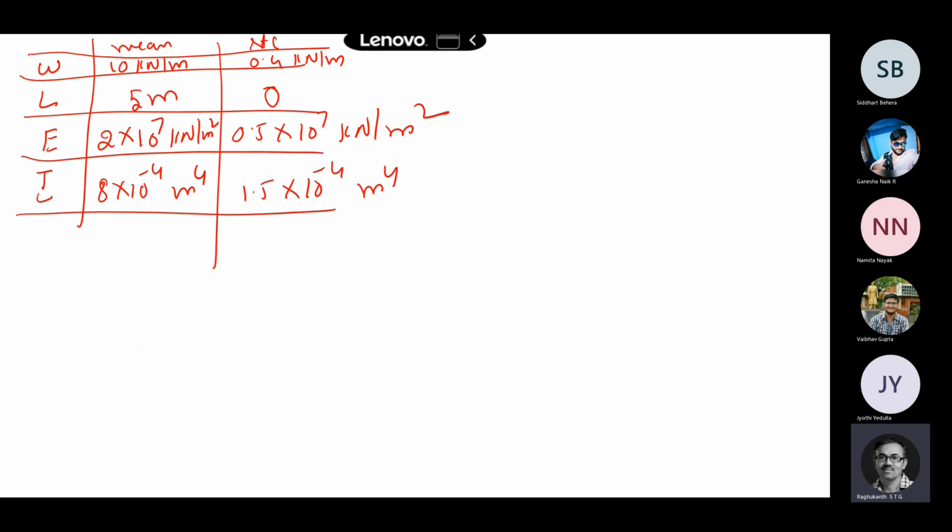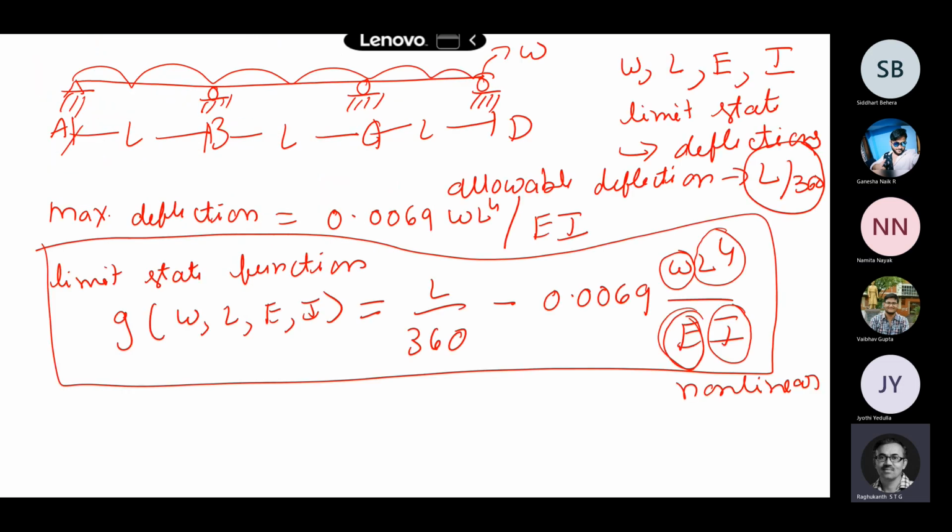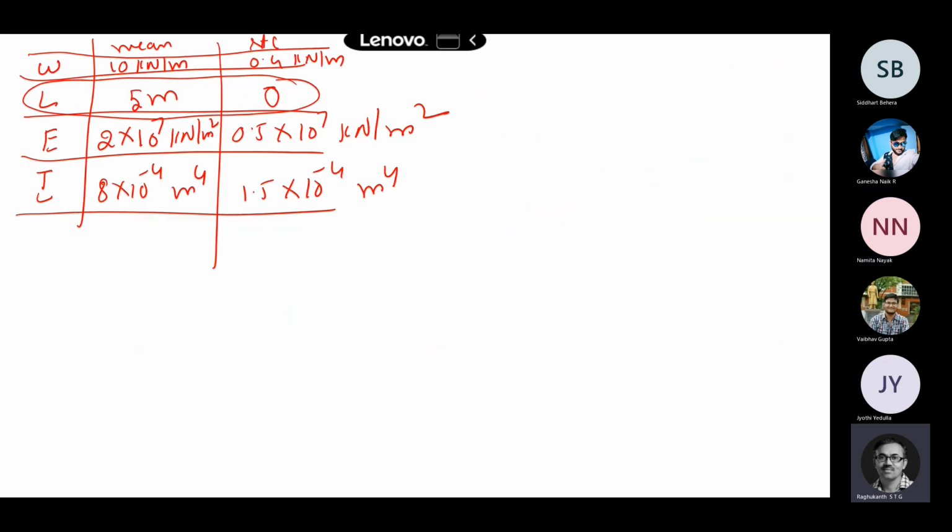Now what is your comment about length? How many random variables are there? Length is a deterministic value, because the standard deviation is 0. Now let us see whether the problem is still linear or non-linear. L is deterministic, so you can ignore it. Still it is non-linear, because Young's modulus and I come in the denominator. So that is how the randomness is there.